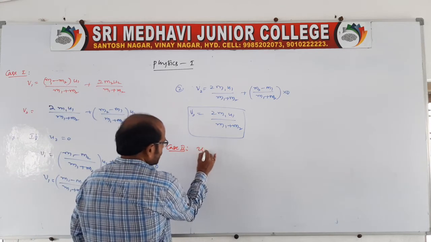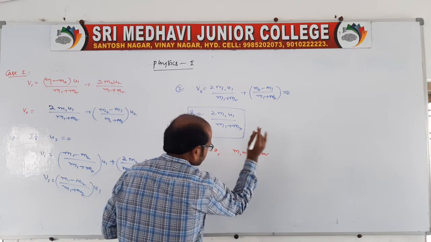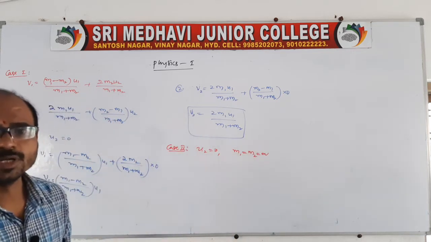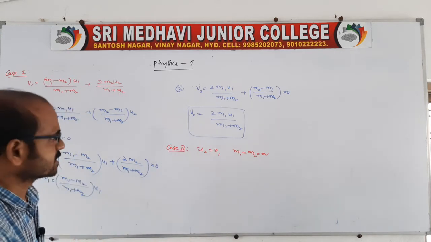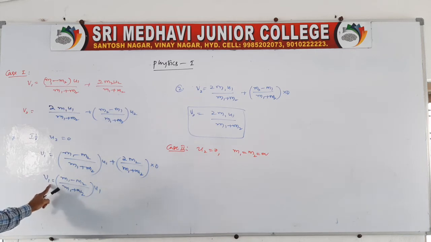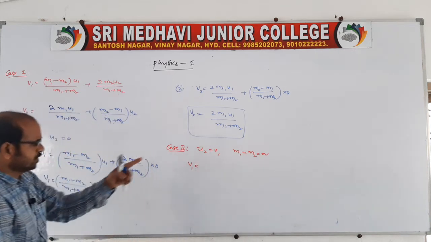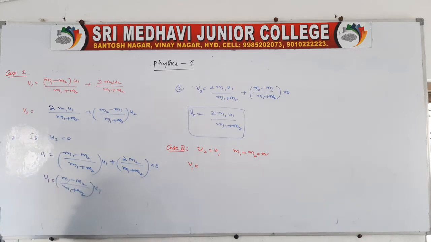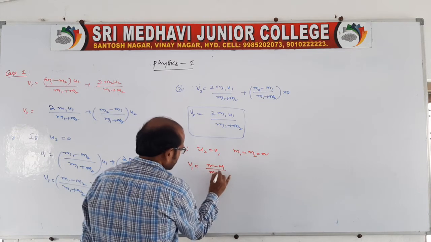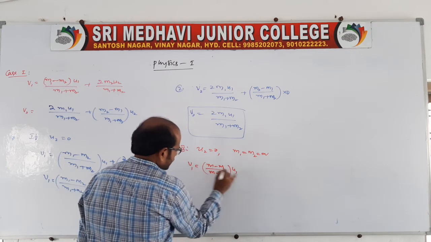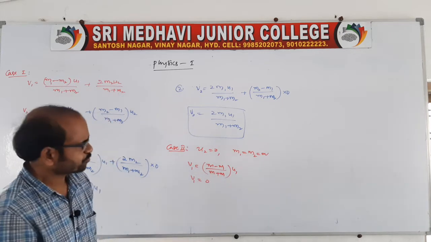Now I am saying the same, U2 is 0, but the masses of the two bodies are equal. If the masses of the two bodies are equal, when U2 is 0, that is, the second body is at rest, we know V1 as well as V2. Then directly V1 is equal to, making the masses the same, (M minus M) by (M plus M) into U1. M minus M is nothing but 0, because 0 into something becomes 0.